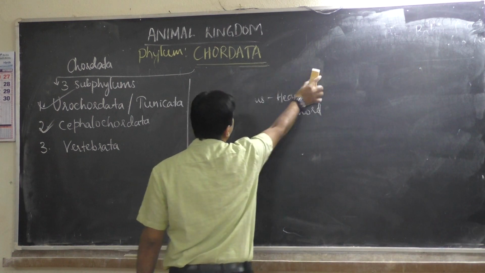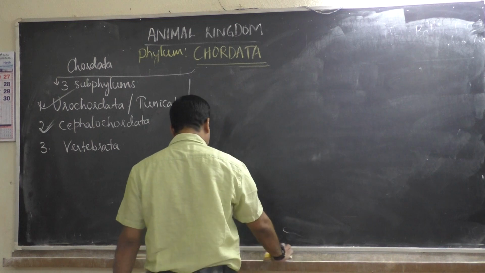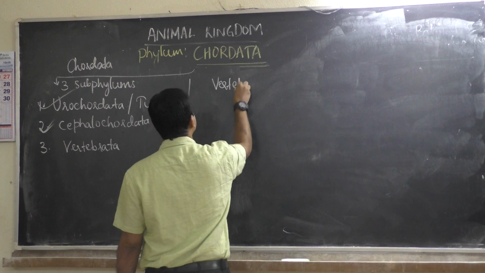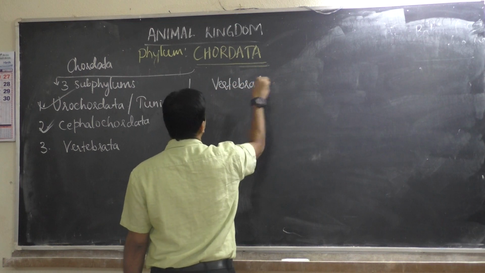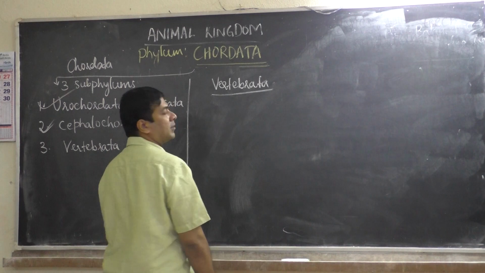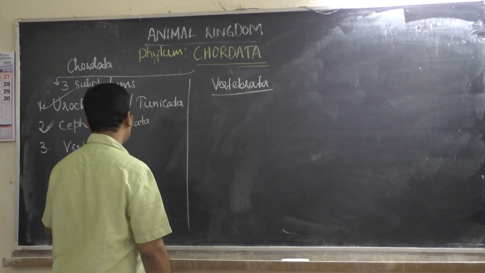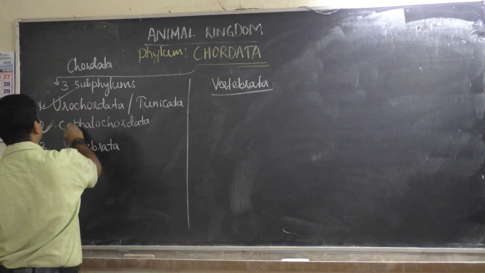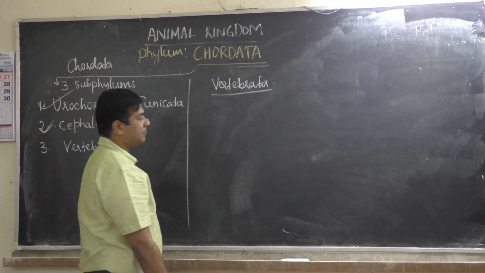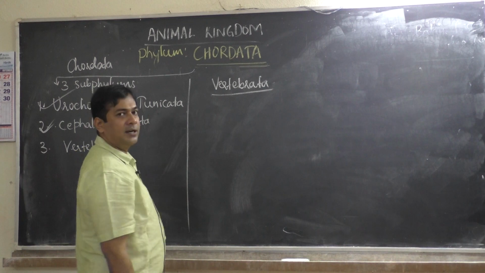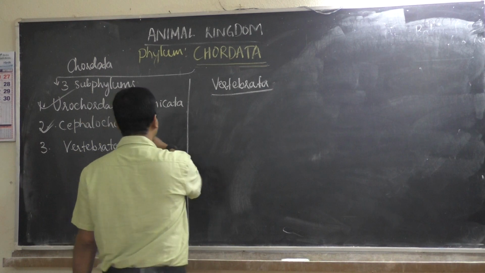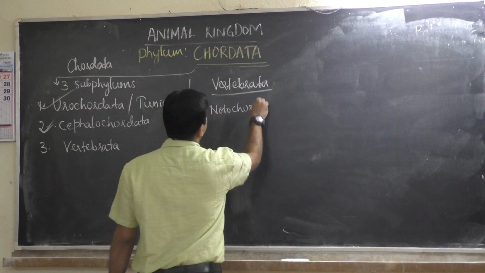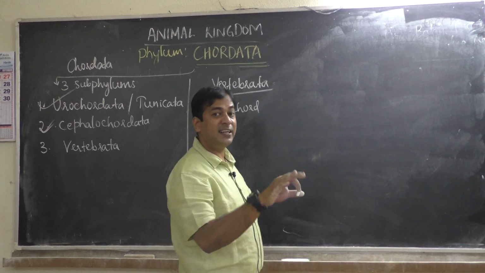Now, a very big classification we have to learn for subphylum Vertebrata. What is the difference between these subphylums, Urochordata, Cephalochordata and Vertebrata? In Urochordata and Cephalochordata only notochord is present, but in Vertebrata first notochord will be there in the embryonic stage, then later it is replaced by